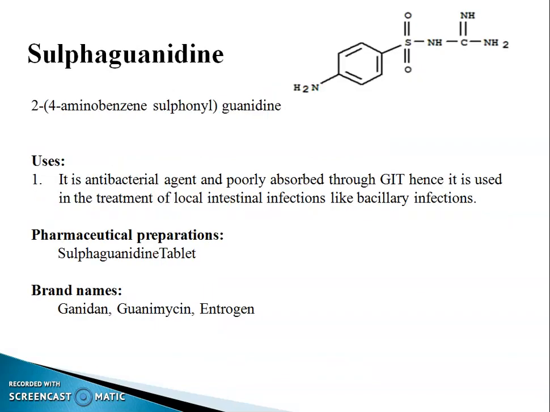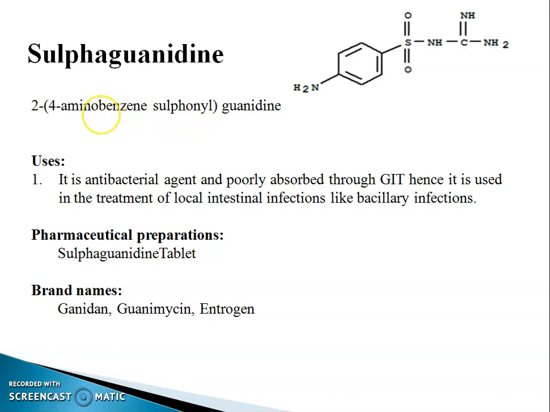The next drug is sulfaguanidine. This is the structure of sulfaguanidine. It contains a guanidine functional group. The chemical name is 2,4-aminobenzene sulfonyl guanidine. It also undergoes the diazotization reaction to form a diazo compound.